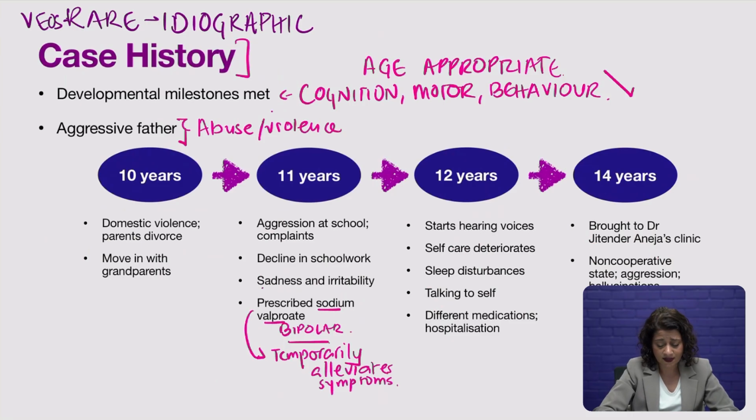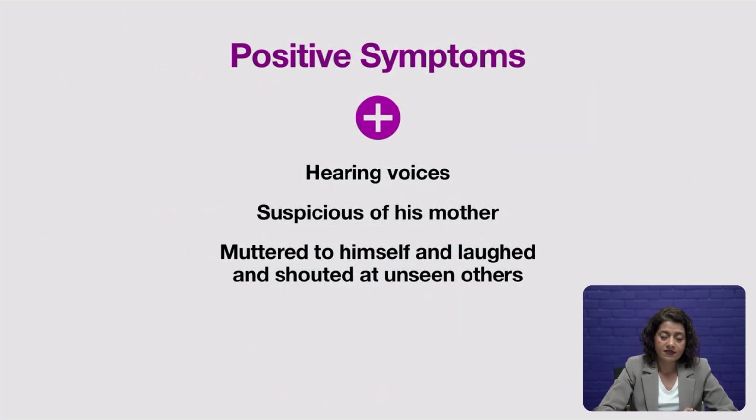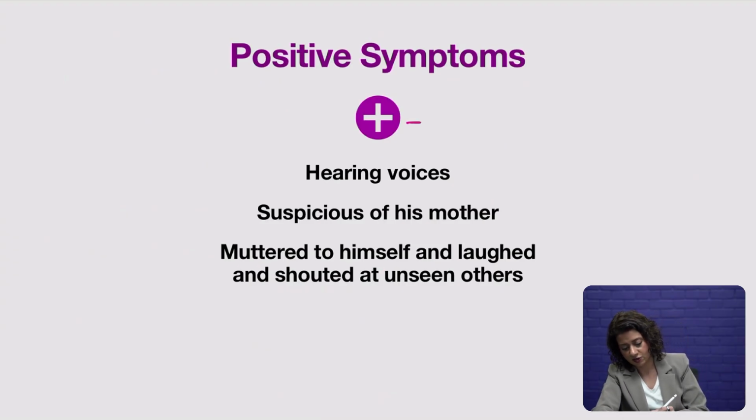And by the age of 10, he starts to develop these symptoms. And now let's look at what these symptoms actually were. So in this boy's case, the positive symptoms, which are the presence of dysfunction, of psychological disturbances.